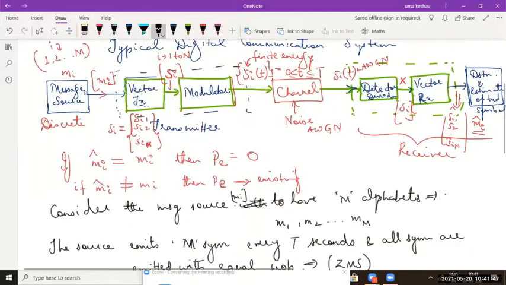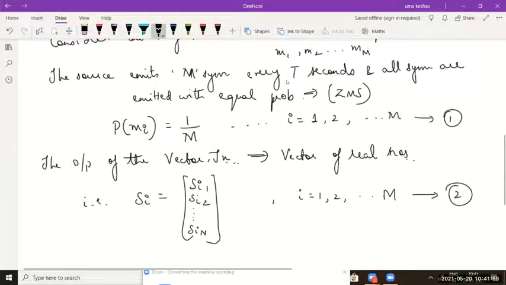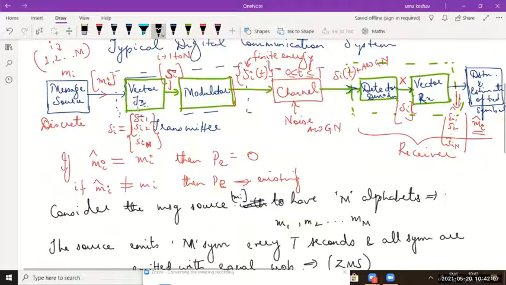Initially the message source will output discrete messages in the form Mi, where i ranges from 1 to capital M, and the probability of occurrence of each message symbol will be equal to 1 by M. And then this is passed on to a vector transmitter.